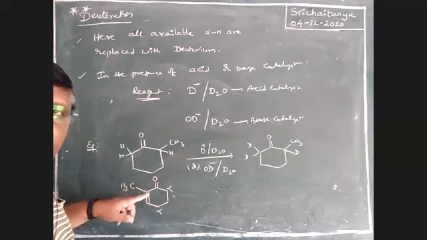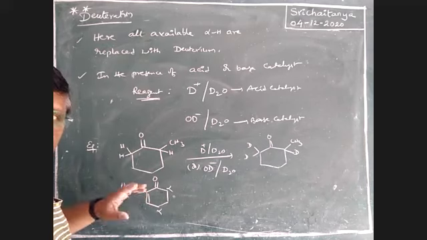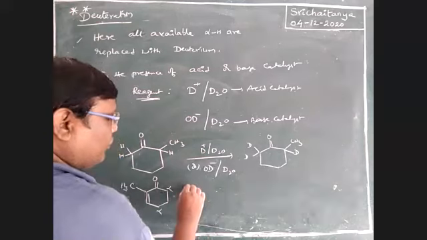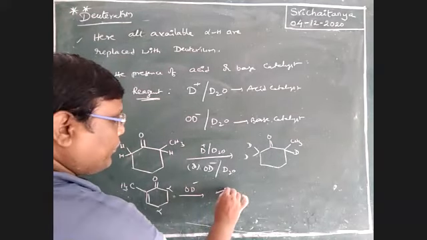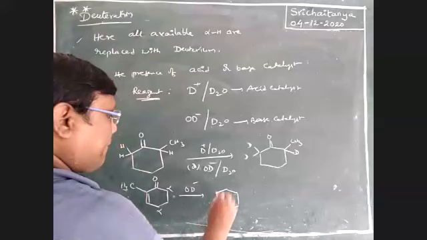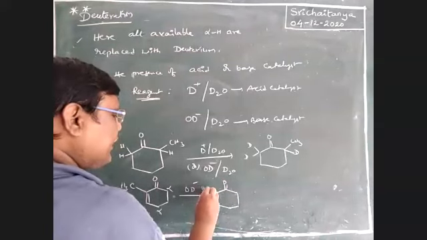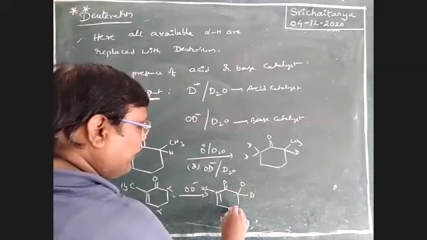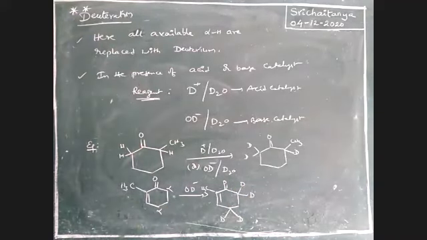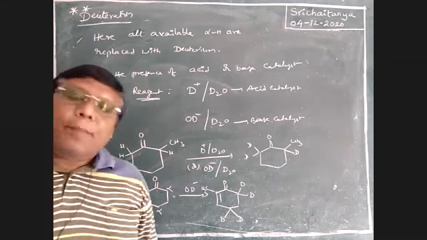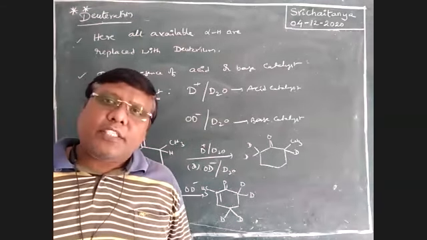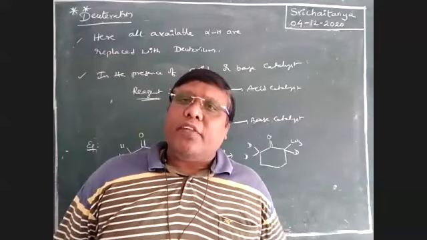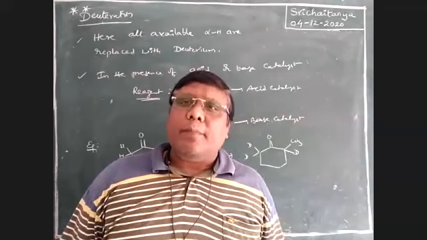Not only with the C double bond O, not only with C double bond Cn. So if a functional group is there, the alpha position. Okay, that gives, so OD minus I'm using. Double bond O, CH3, double bond, here D, D, D, D. All these hydrogens are replaced. So that means like this, deuteration is there. So all available alpha hydrogens are replaced with deuterium with the help of those two reagents.